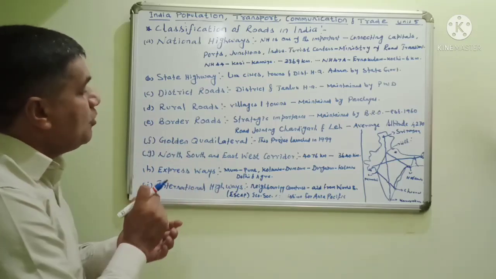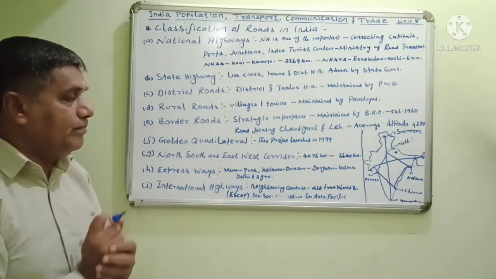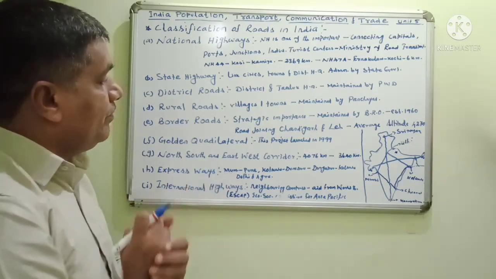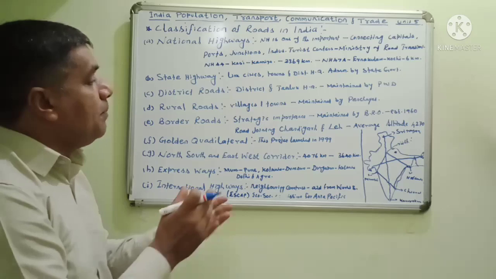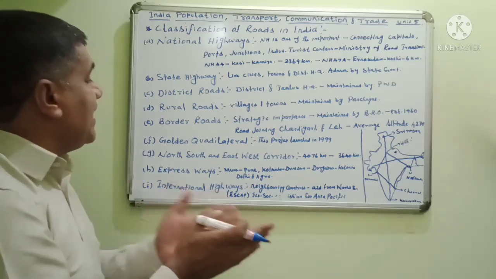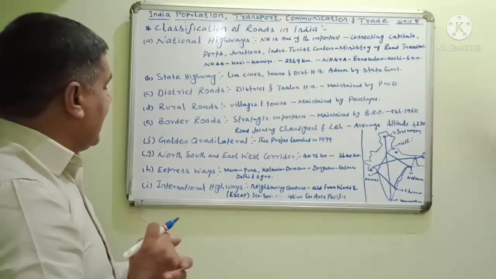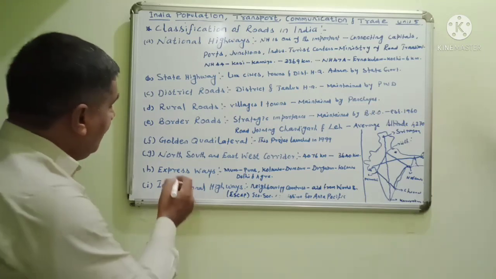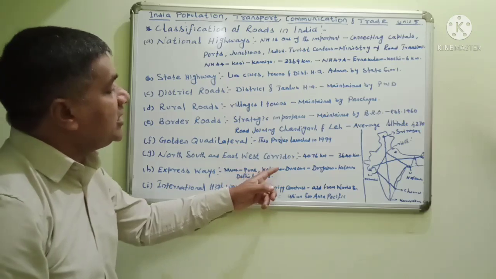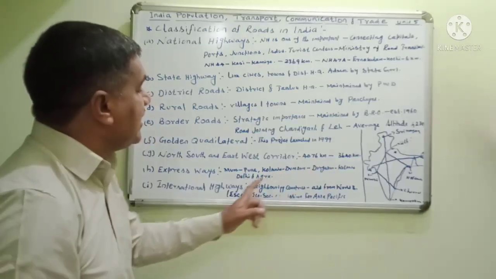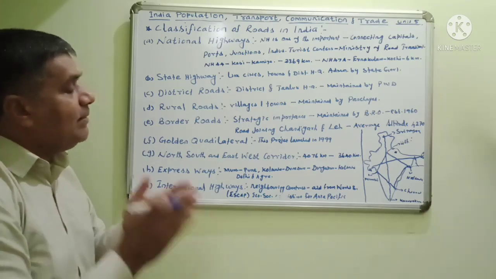They link Mumbai to Pune, Kolkata to Dum Dum, Air Force area, and Durgapur to Kolkata. Expressways were laid, and Delhi and Agra were maintained by the government of India. The expressways link one place to another, like Mumbai to Pune, Kolkata to Dum Dum, Durgapur to Kolkata, and Delhi and Agra. That is the way the expressway road links were made.